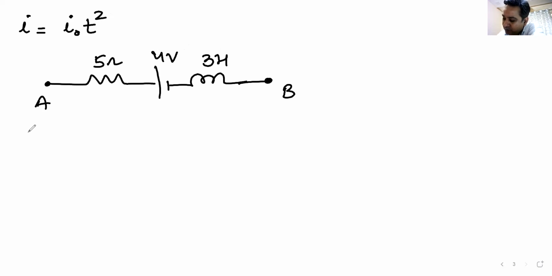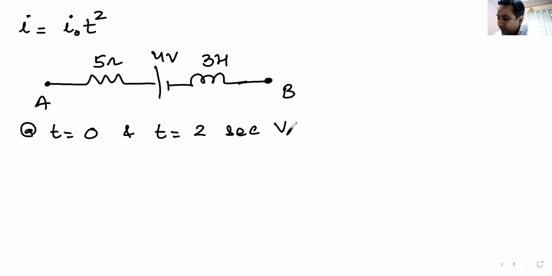At time t is equal to 0, and at time t is equal to 2 seconds, you have to find out VA minus VB. Let's see if you can apply what you have learned into this question. I'll wait for you for 2 minutes.